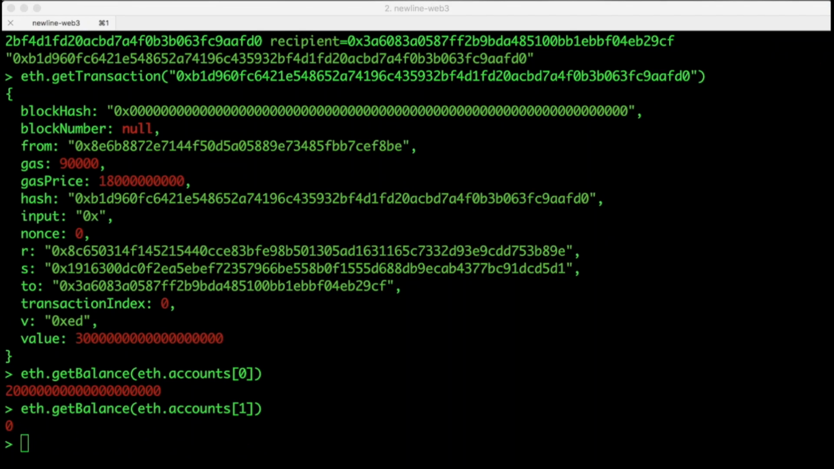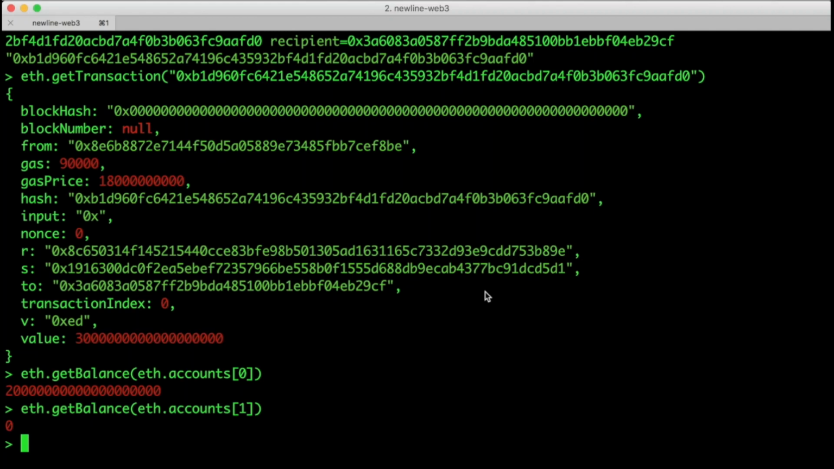Why is that? Well, it's because even though we submitted a transaction, it hasn't been included in a block that was processed by the miners. Take a look at the information returned by getTransaction again. Notice that the block number says null and the block hash is just 0. This transaction hasn't been included in any block, so our account balances haven't changed.